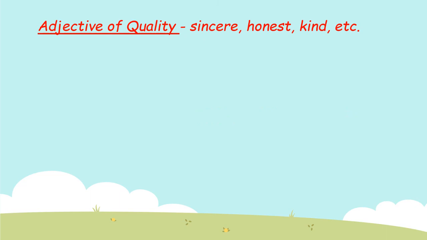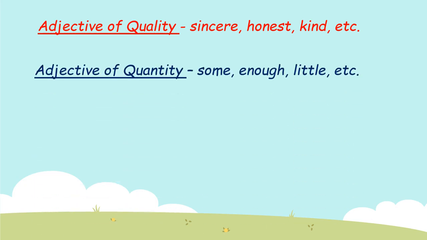Now let us recapitulate what we have learned today. First, we learnt about the adjective of quality. Adjective of quality tells us about the quality of the noun or a pronoun. Sincere, honest, kind are the examples of adjective of quality.